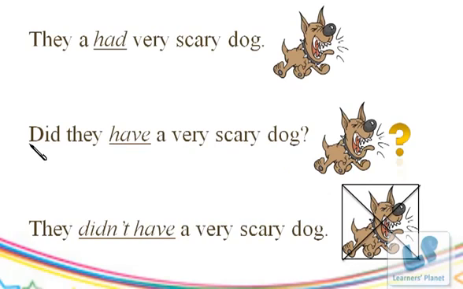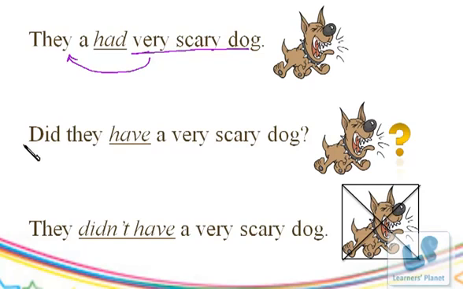Here is the next example, children. They had a very scary dog. This says that in the past, a very scary dog belonged to them. But now they do not have a very scary dog.